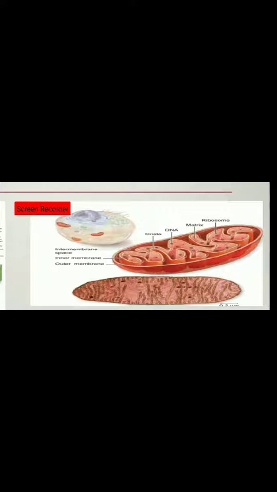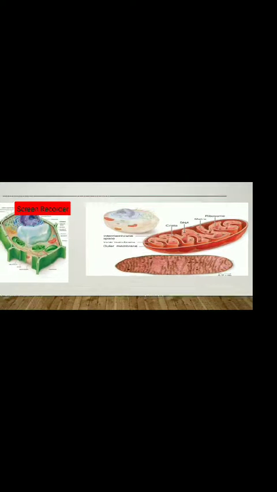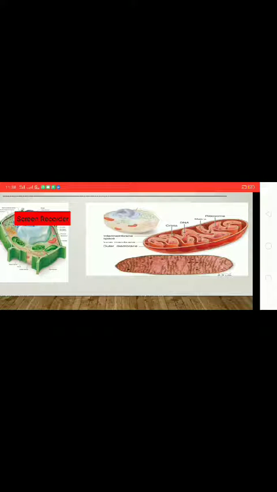So why I am elaborating this structure, because all the respiratory process occurs in this organelle. As it consists, this respiration, aerobic respiration I am talking about, it consists of 3 steps, that is glycolysis, second is Krebs cycle, and third is electron transport chain, that is ETC. So the glycolysis occurs in cytoplasm, and the Krebs cycle occurs in matrix, and ETC occurs in intermembrane space.